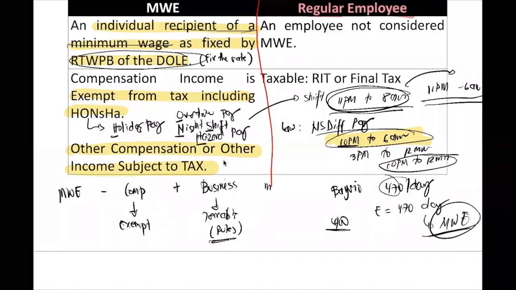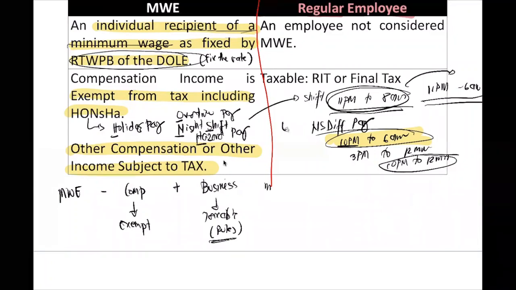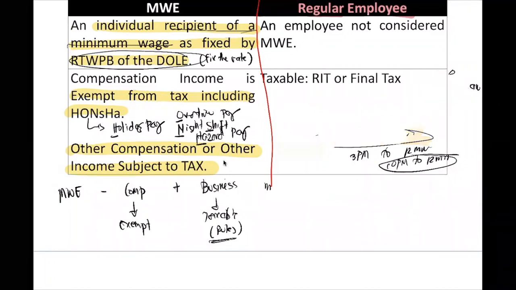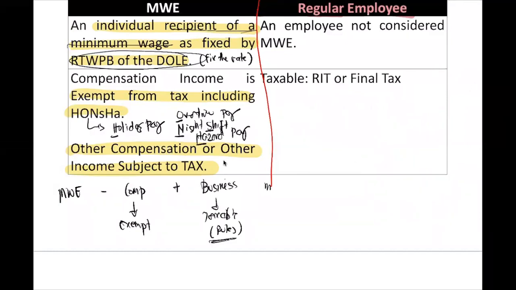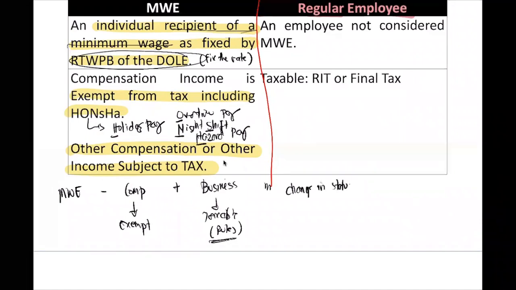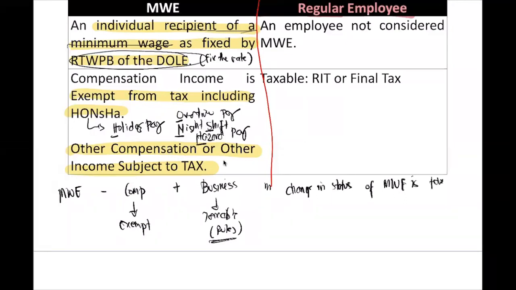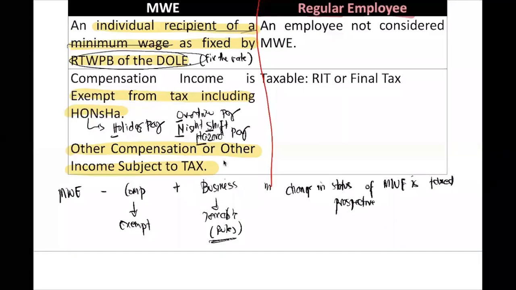Now, guys, we have a rule regarding your MWE that the change in status of MWE is taxed prospectively. So what do we mean by a change of status?